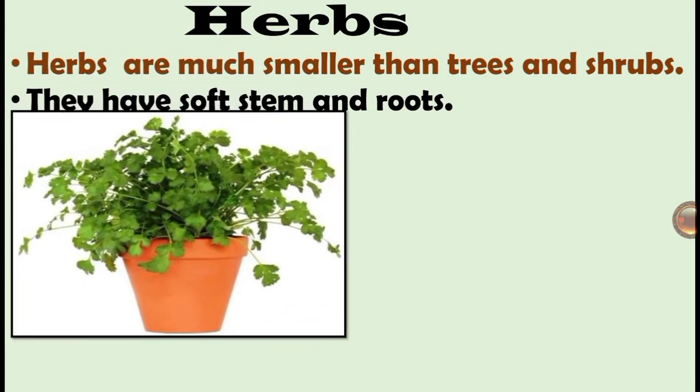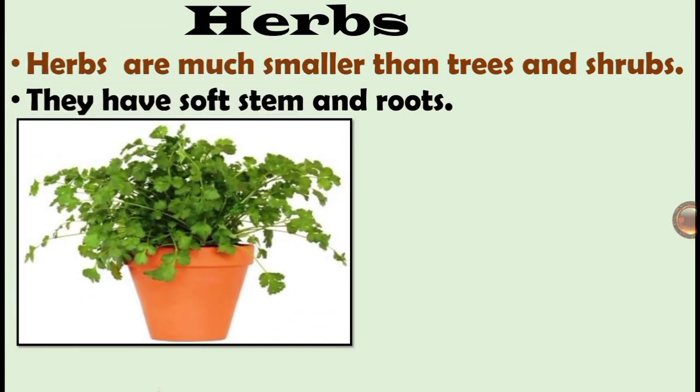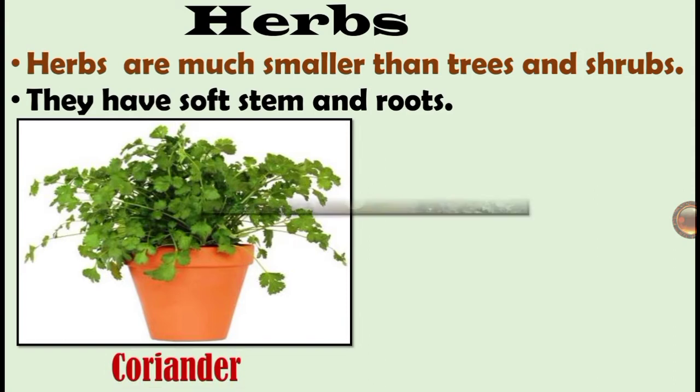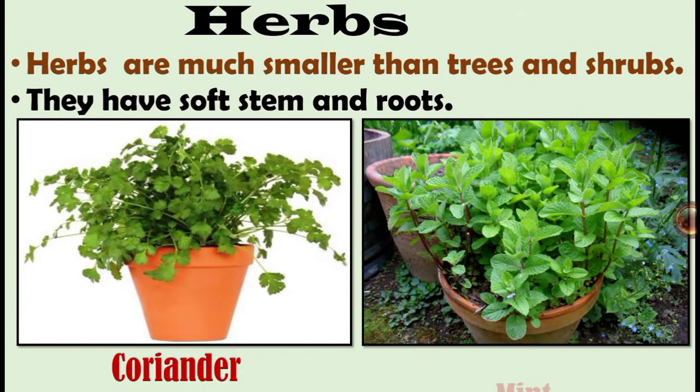This is the example for herbs: coriander and mint. These are all herbs. They are smaller than trees and shrubs. They have soft stems and roots. Here you can see this stem is very soft, and the root also.